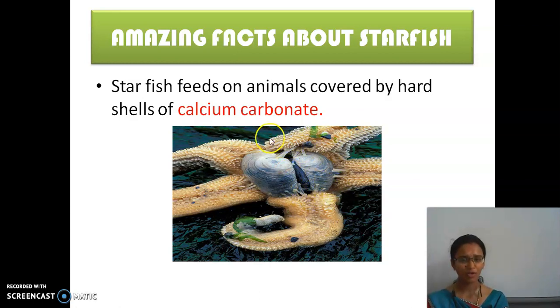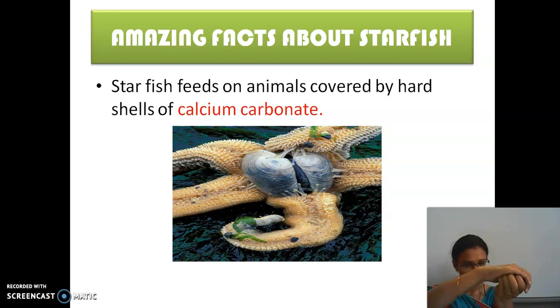So, what do these starfish do? If there is some prey, consider this as the starfish phylum. The starfish comes and catches its prey like this. It stays for some time and waits until this hard shell opens.